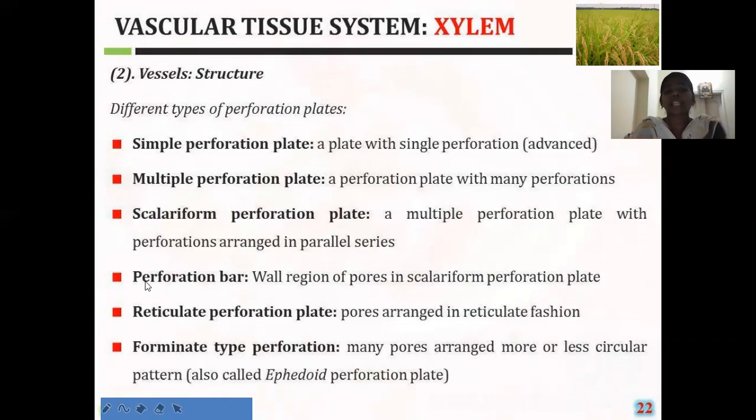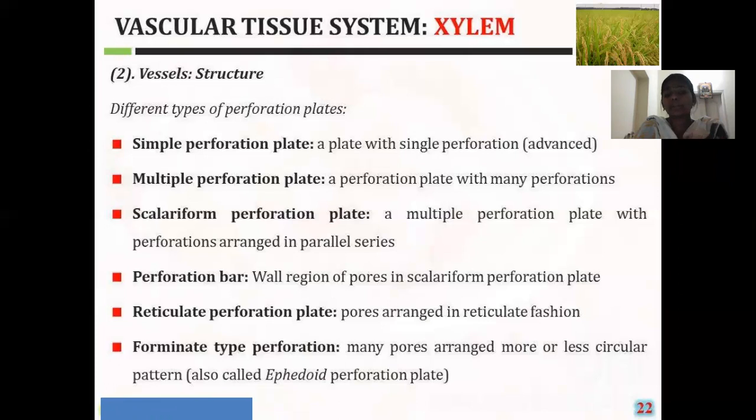Next is the perforation bar. Like the multiple perforation, here also there are so many perforations, and like the scalariform perforation, the pits are arranged in the form of a ladder. But what is the difference between the scalariform perforation and the perforation bar? In the scalariform perforation, they show the ladder-like arrangement throughout the entire cell of the vessel.